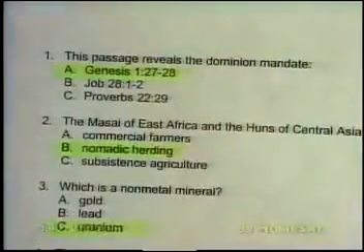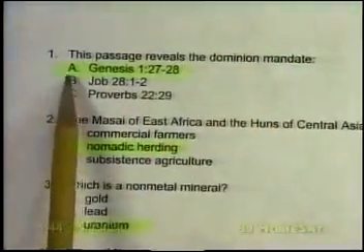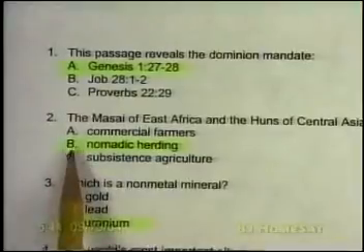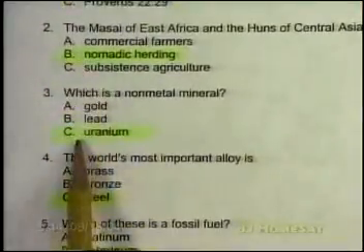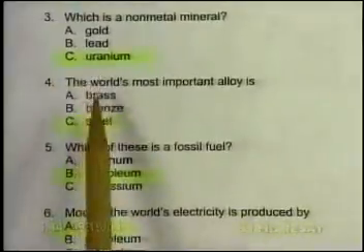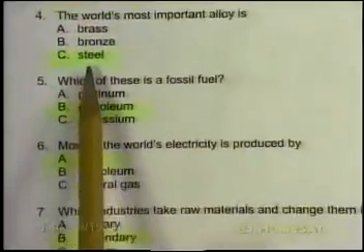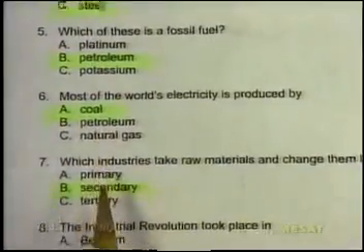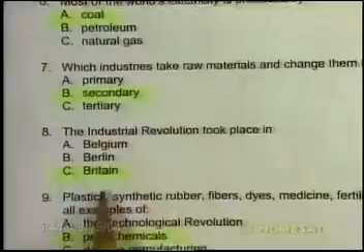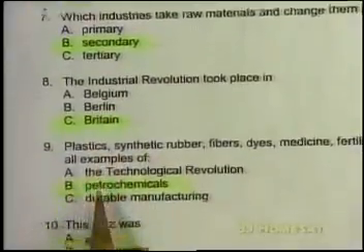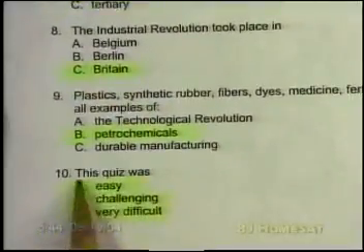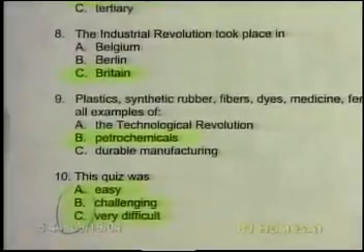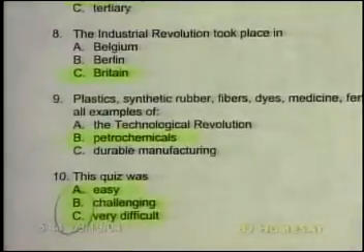Okay, now you want to quickly grade the quiz and be sure to assist any of your family members that might need help. And we'll start with number 1, A is the correct answer. Number 2, B is the correct answer. Number 3, C is the correct answer. Number 4, C is correct. Number 5, B. Number 6, A. Number 7, B. Number 8, C. Number 9, B. And number 10, any of those could be correct depending on whether or not you have studied the material in the past or not.